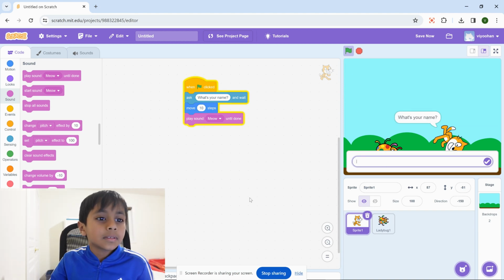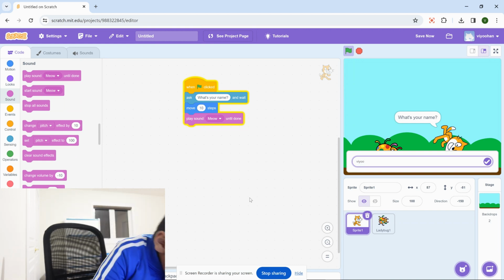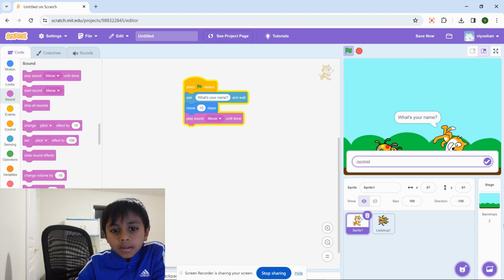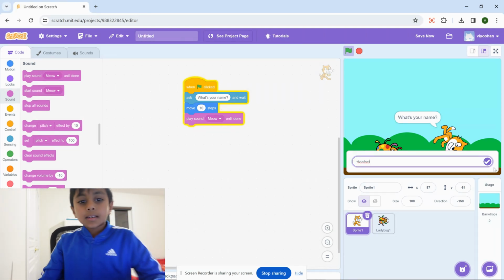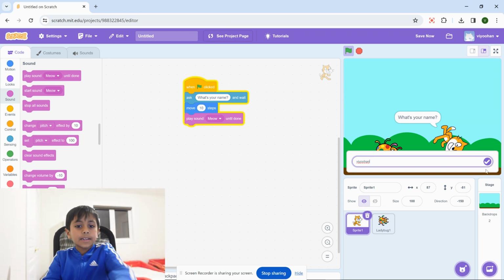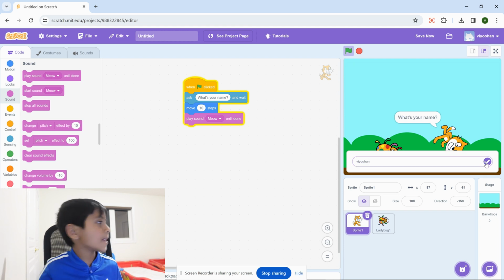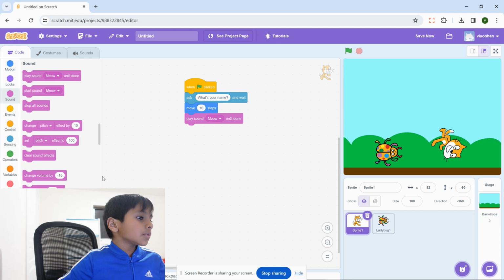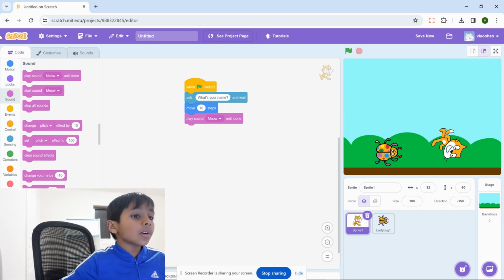So it will ask your name, so you have to type it. Then you have to press this V kind of shape, and then it will say meow. So now you know all the codes.